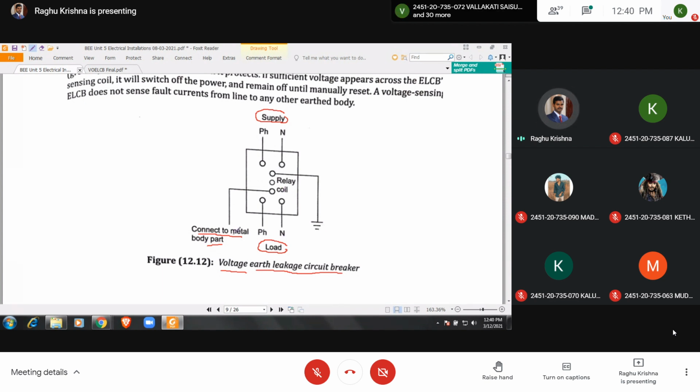If a conductor comes in contact with the metallic frame, that current will be diverted to ground, and the person can be saved from electric shock. Let us see how it operates.